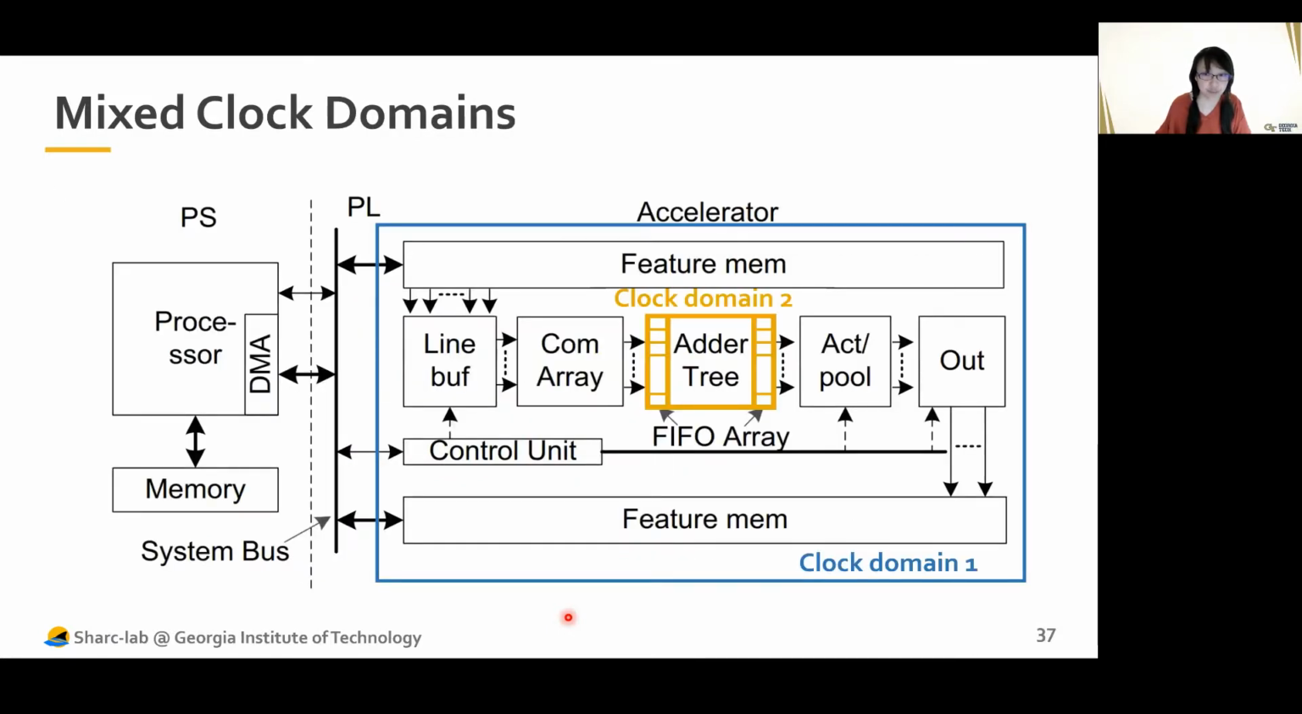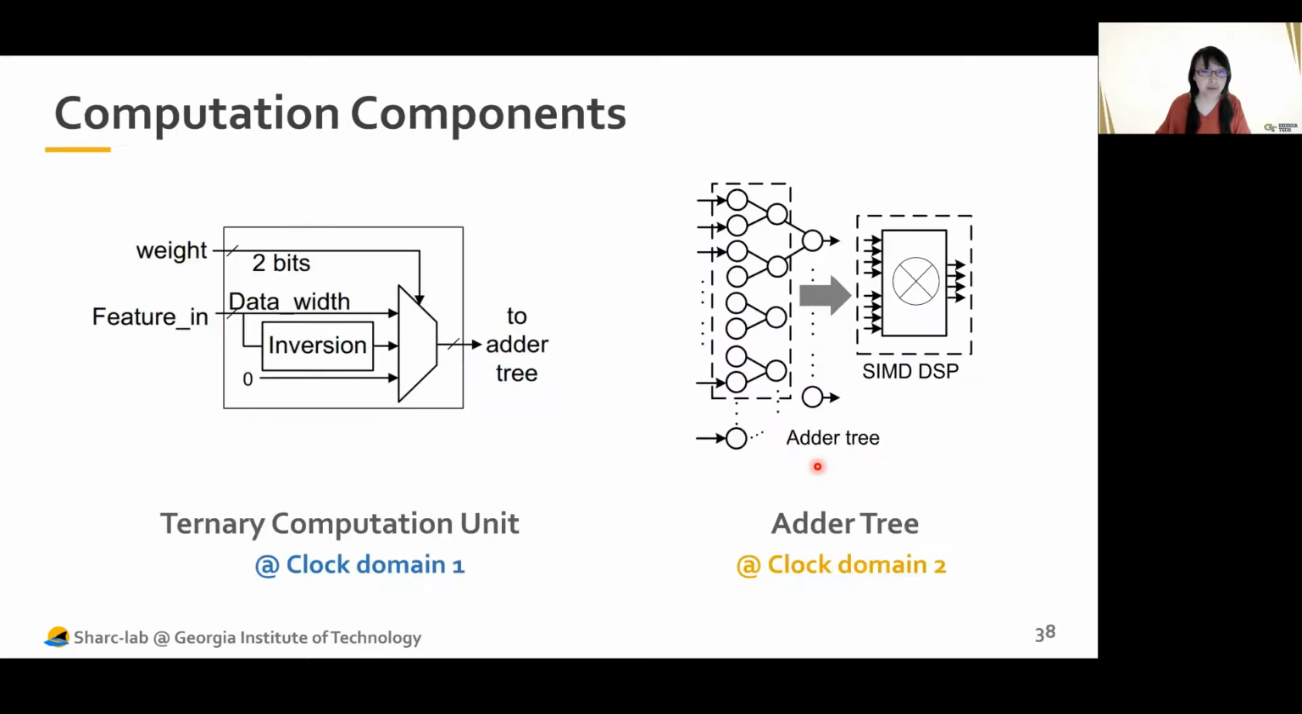And the next secret is the mixed clock domains. In the right side, we can see that in the blue box, we are using clock domain 1, but for this adder tree, we are actually using clock domain 2, which is twice as fast as clock domain 1, so that this adder tree can be computed independently with twice clock speed. And here are the details of the key computation units, the ternarized computation unit working at clock domain 1, and this adder tree working at clock domain 2.